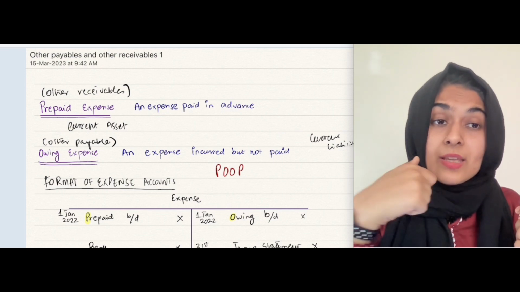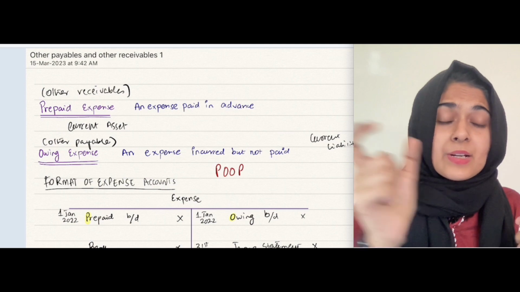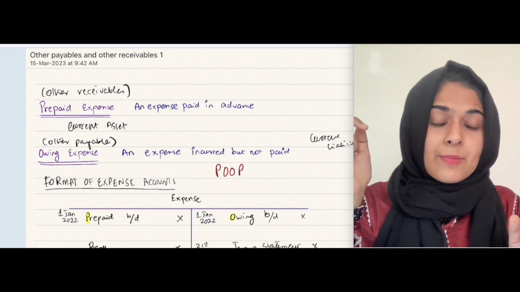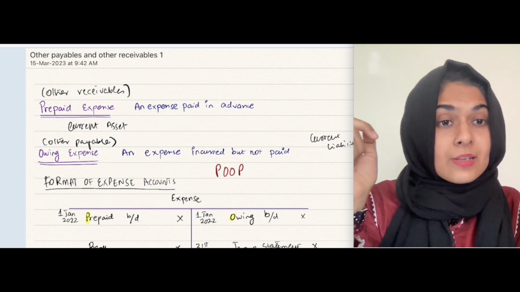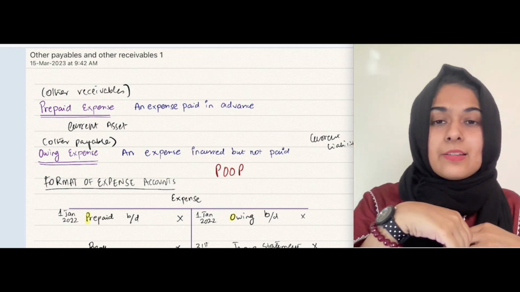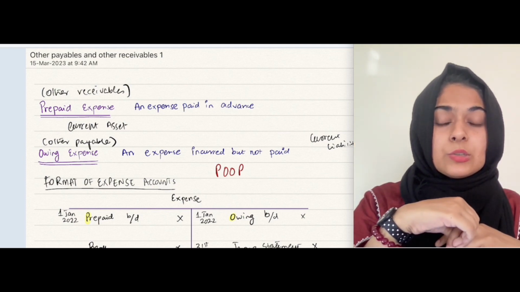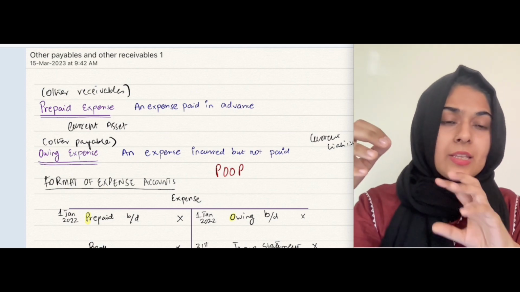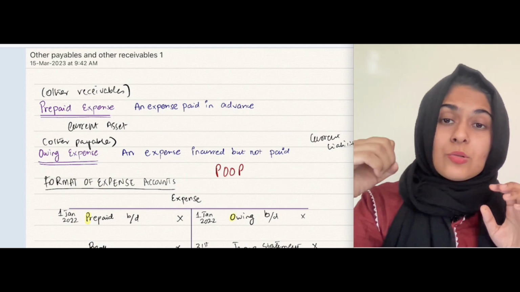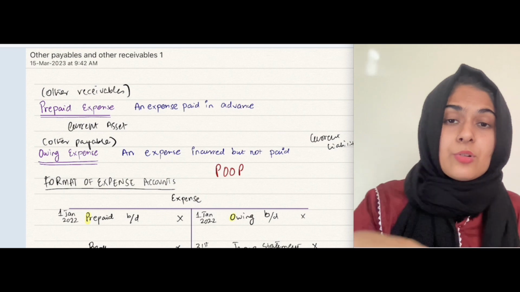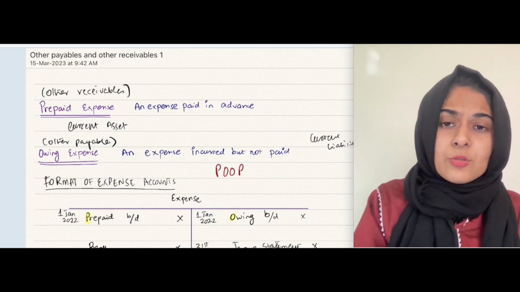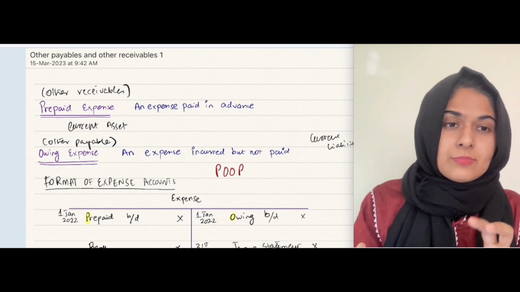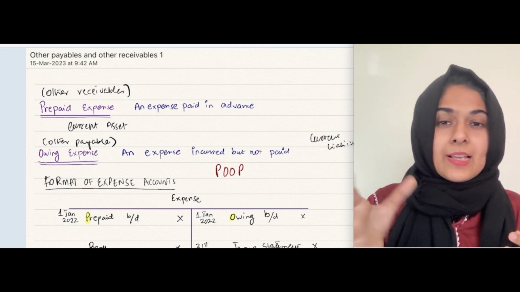A lot of times in the case of clubs, to describe owing, to describe subscription owing, they'll say subscriptions in arrears. And then also there's one more name, it's called accrued. So owing has so many multiple names that students usually get confused, and they start to doubt what the examiner is saying.